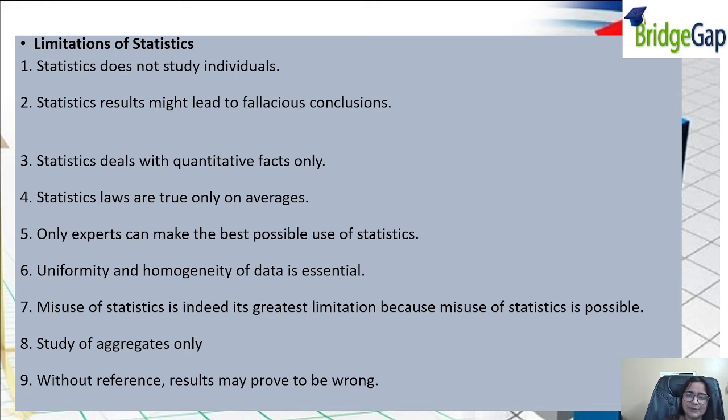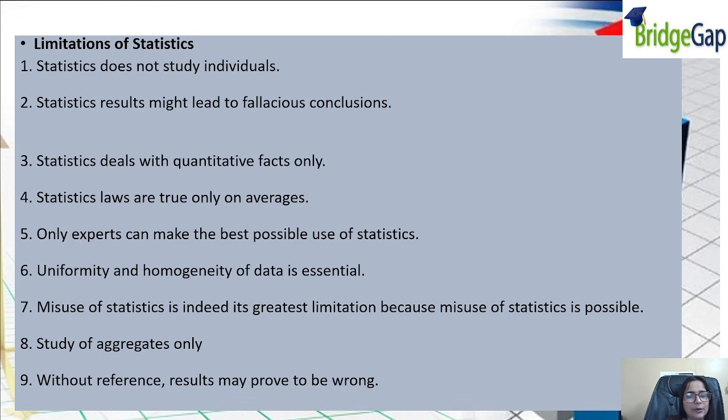Uniformity and homogeneity of data is essential. Of course, you have to collect the data uniformly, and homogeneity is very essential in that. Misuse is indeed its greatest limitation, because misuse of statistics is possible. Yes, there can be quite a few misuses of statistics also. I can collect the data and misuse it for some other reasons also. And study of aggregate only, it studies as a whole and not as an individual. But when we talk about it as a whole, when we average it down to a narrower term, there may be some false conclusions that we might take.